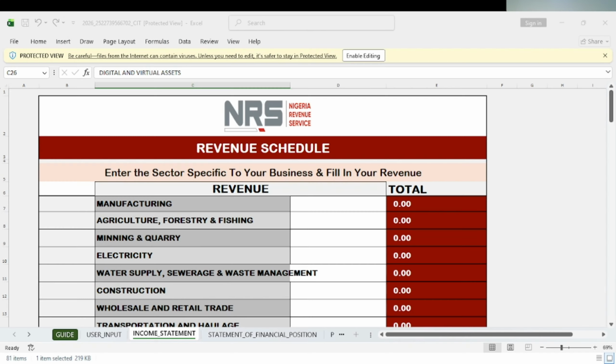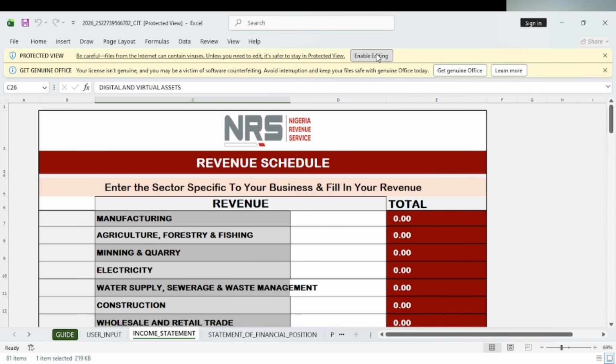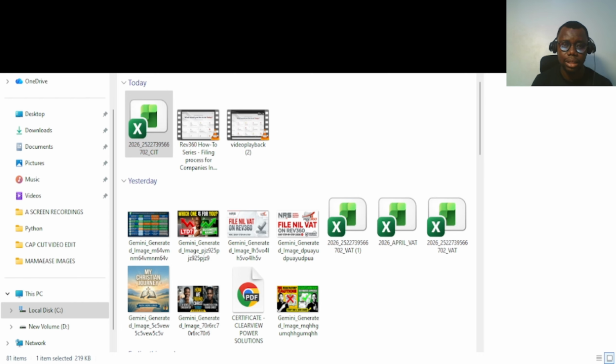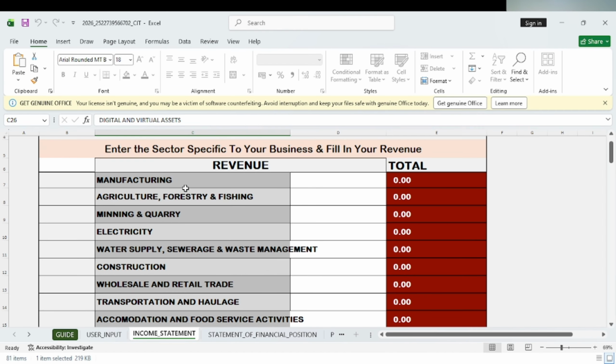So now let me show you guys. I'm not seeing the file. Okay, I'm trying to open the file right now. So right now we have access to the screen. I believe you guys can see my screen right now. So what we want to do right now is simple. Now you can see that you have a Microsoft Word document that is not editable, right? So you have to enable editing so that you can edit the document. And then you can see the documents you need to keep.